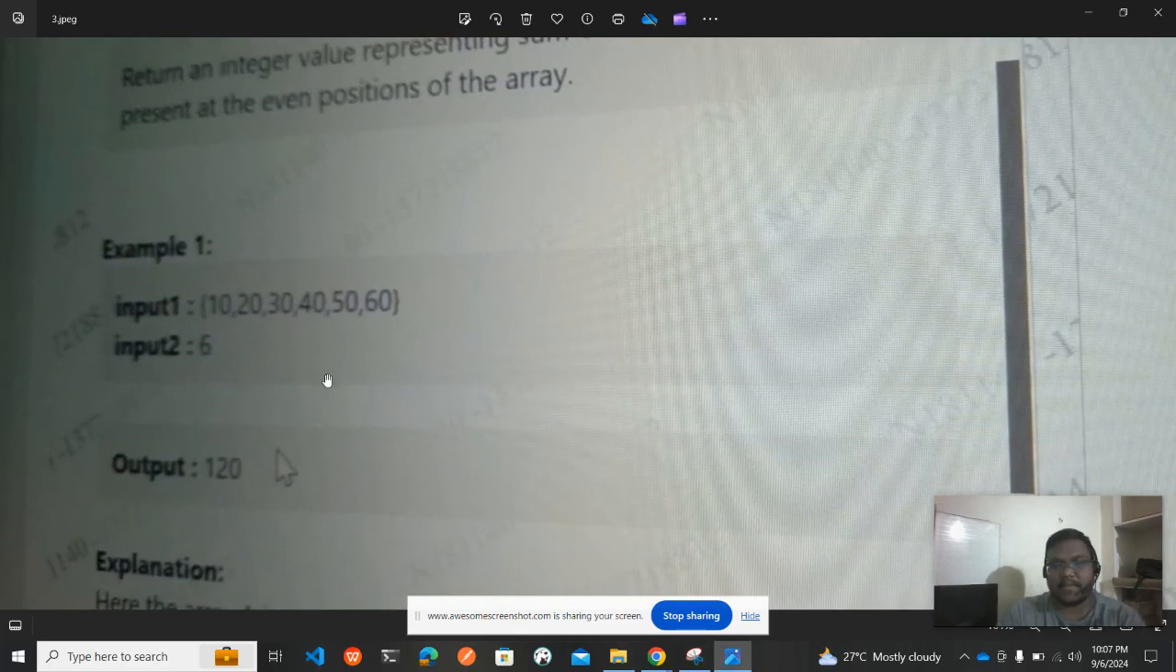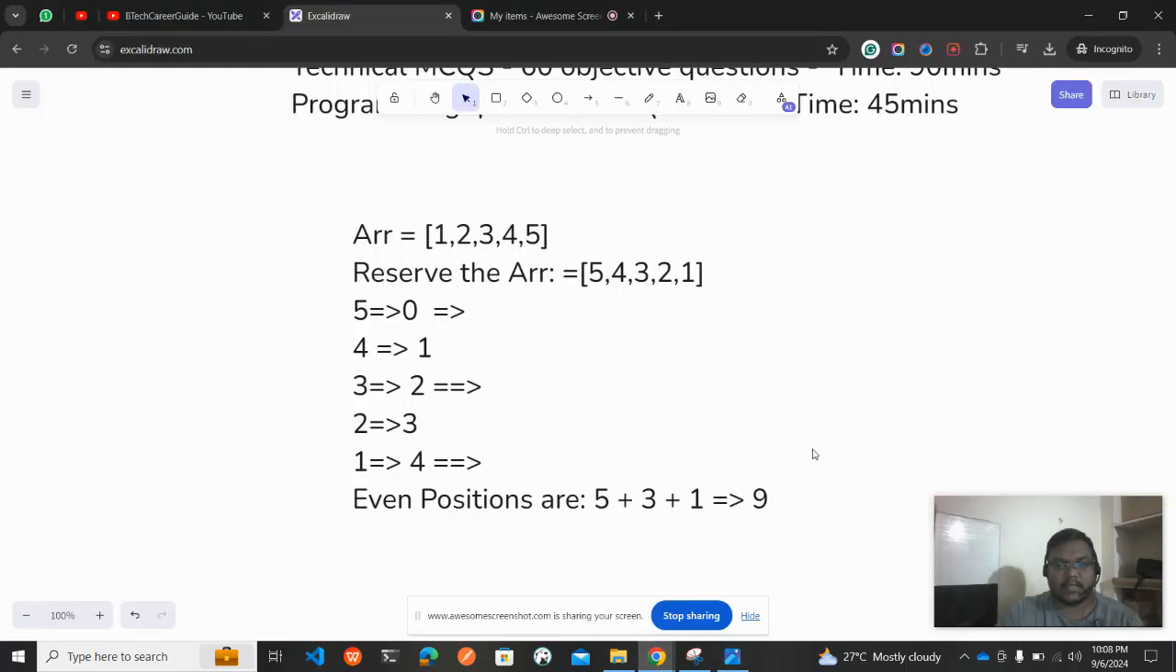Here you go, they have given an array 10 20 30 40 50 60. They have given the input as 6. Okay, N is 6, N is nothing but the number of inputs, and then we got the result 20. So how did we get the result 20? Let us see here.